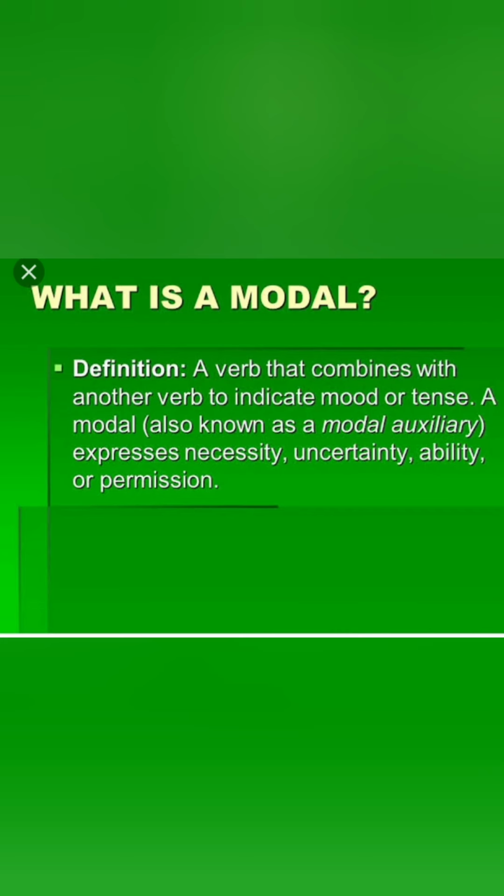What are modals? A modal is a verb that combines with another verb and expresses your mood. They are also called modal auxiliaries. Already you know what an auxiliary verb is, and the main verb. Auxiliary verbs are further divided into two types: primary auxiliaries and modal auxiliaries. Let us see what they are.